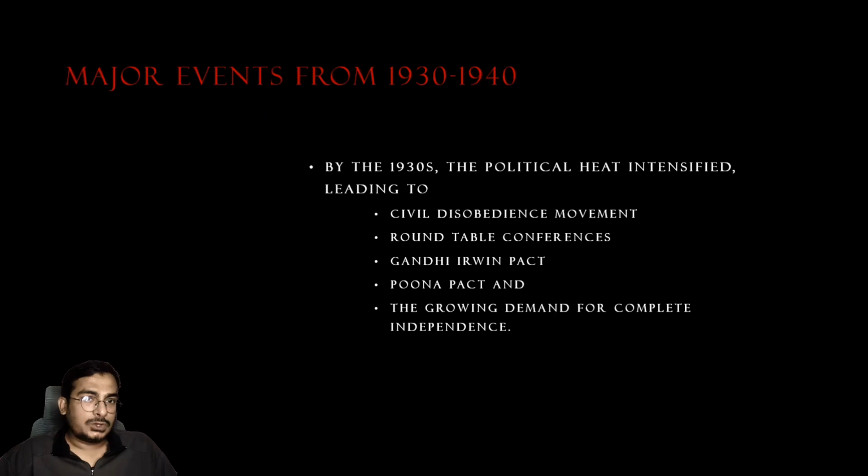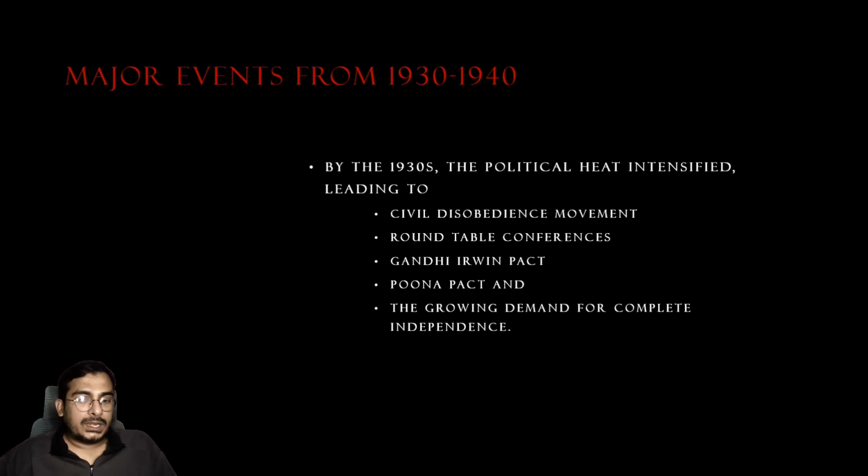So these are all the incidents or events from the 1920s. Now moving on to the 1930s. In the 1930s also, the political setup was very fiery, and there was a lot of buzz going on around. In the 1930s, there was the civil disobedience movement. There were round table conferences. Then there were agreements like the Gandhi-Irwin Pact, the Pune Pact, and a lot of other things. We'll start to understand one after the other.